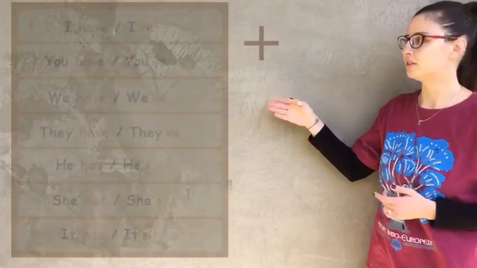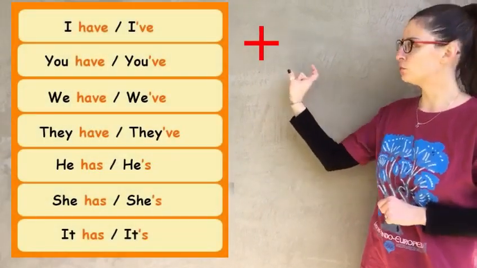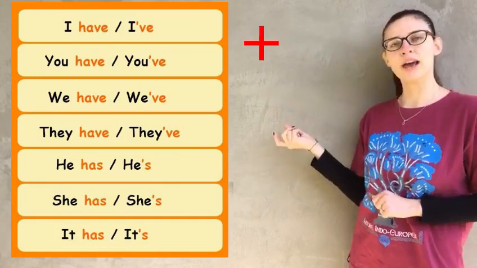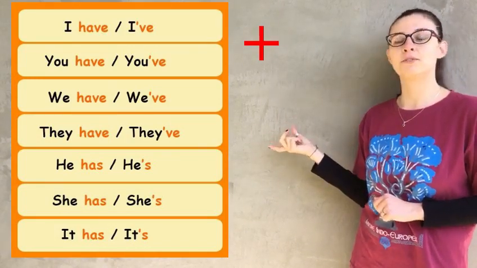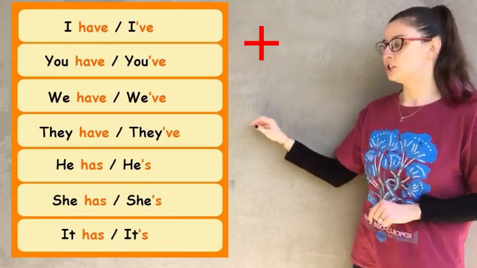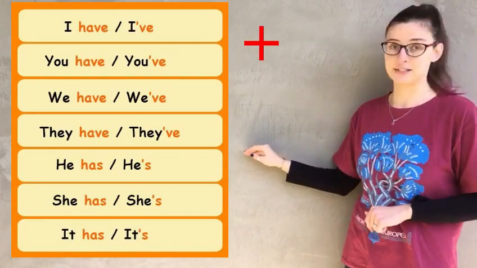What is also important for you to remember is that in English there is a case of contraction when you combine two words together. So for example, for the affirmative sentences, you will have this table. So for I have, the contraction will be I've. You have, contraction, you've. We have, we've. They have, they've. And for he, she, it it will be just 's. She's, he's, it's.